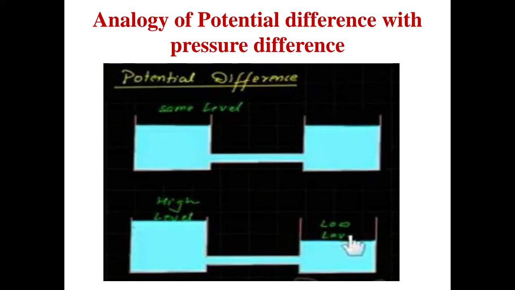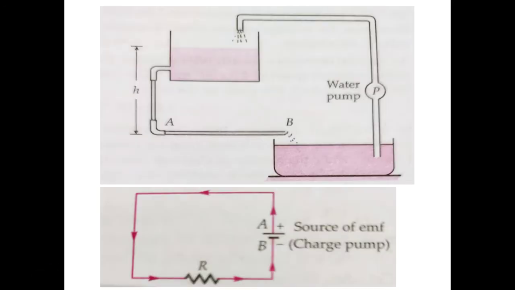We have noticed this phenomenon in our daily life. Now in the same way we can discuss this case. This is a tank having water and it has a tap. Here is another container having water. Now what happens?